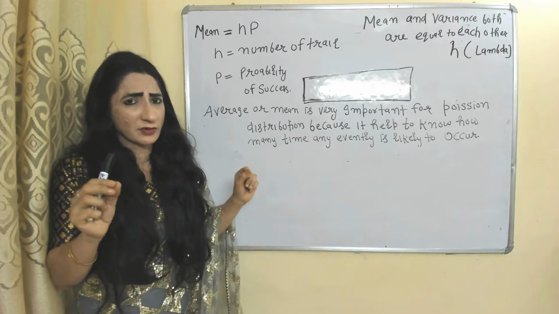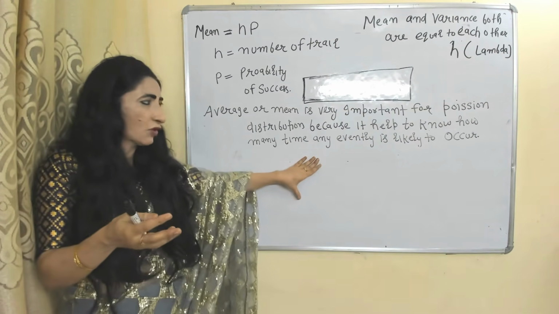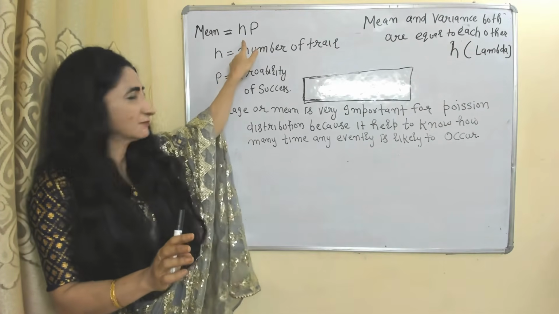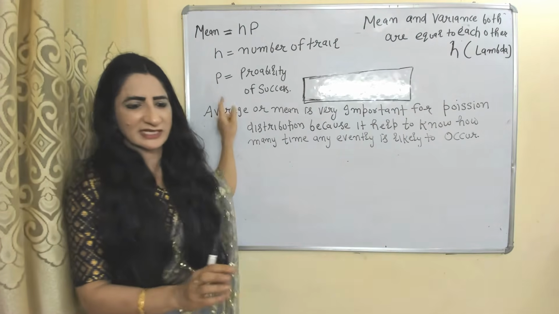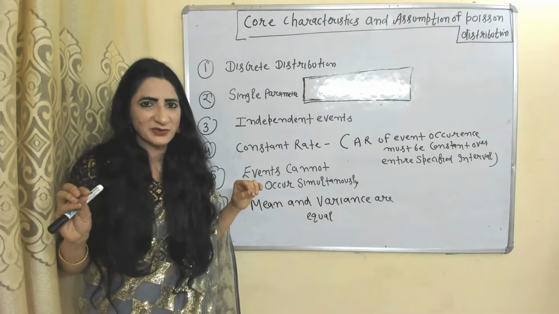Mean is very important for Poisson distribution, but why? Because it helps to know how many times an event is likely to occur. Mean is equal to NP. N represents the number of trials, P represents the probability of success. Now we'll see core characteristics and assumptions of Poisson distribution.